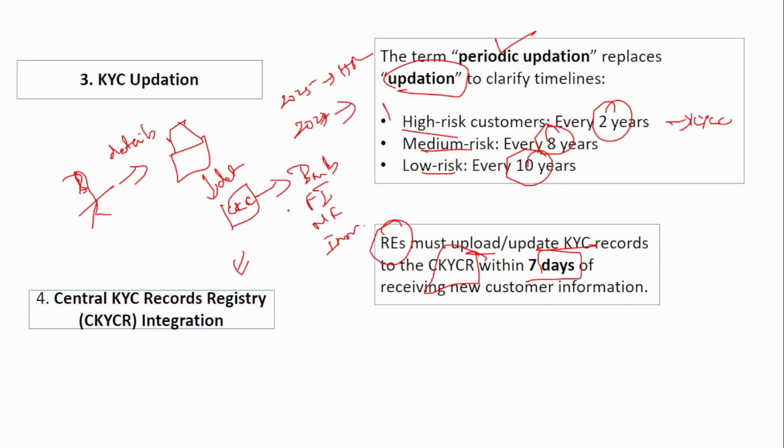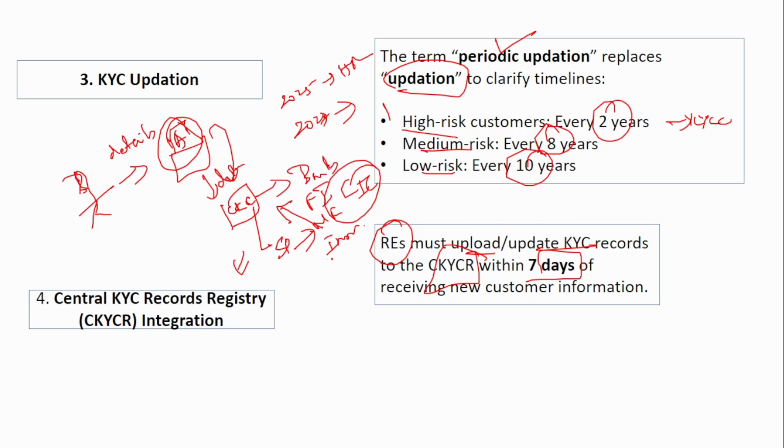Suppose the person has opened a bank account in this bank A, and bank A has uploaded all his details in the CKYC registry, and he now wants to open a SIP. So he visits a mutual fund. This mutual fund does not have to collect the Aadhaar details separately again. It can just access the CKYC and get all the details from the CKYC registry, because the bank has already uploaded all those details. That is why this is very, very useful. If you upload the KYC in the CKYC registry, then it can be used across various institutions like mutual funds, insurance, and even the credit information company can have access to this.